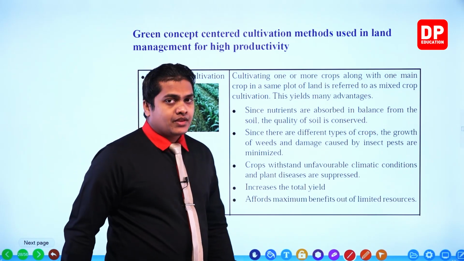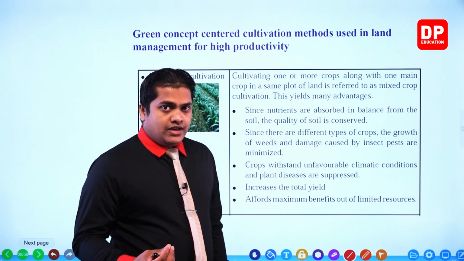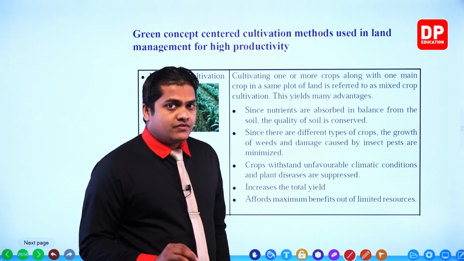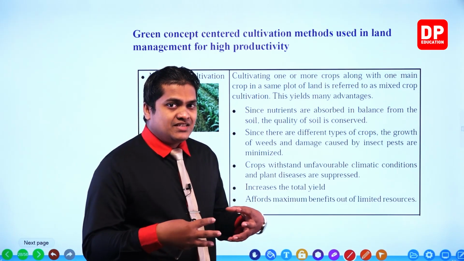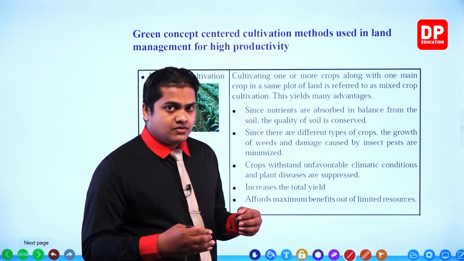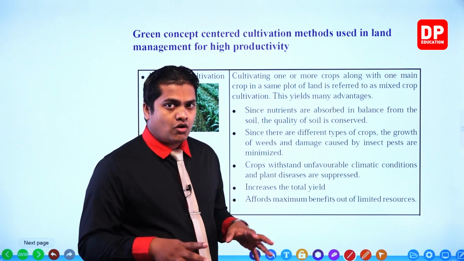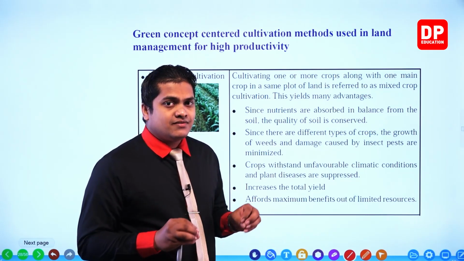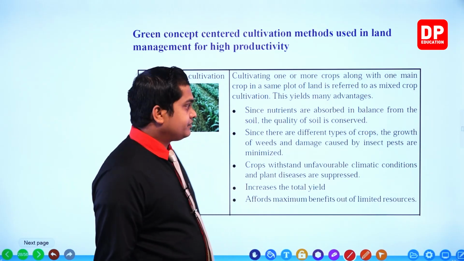You know that our soil contains different kinds of nutrients. These different kinds of nutrients are absorbed by several crops. So the balance of the soil is getting controlled.